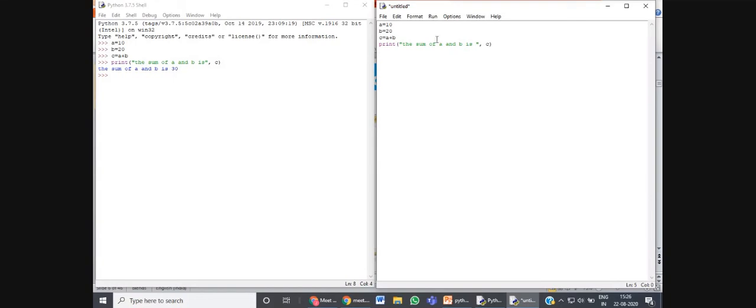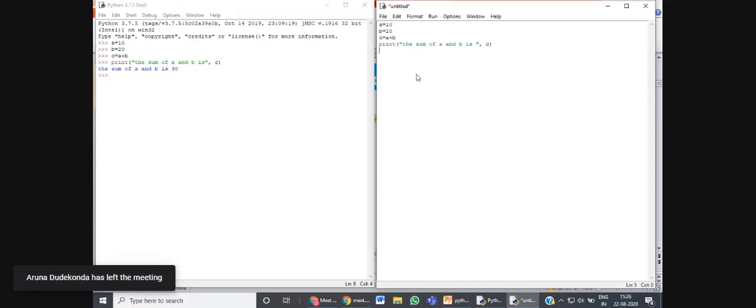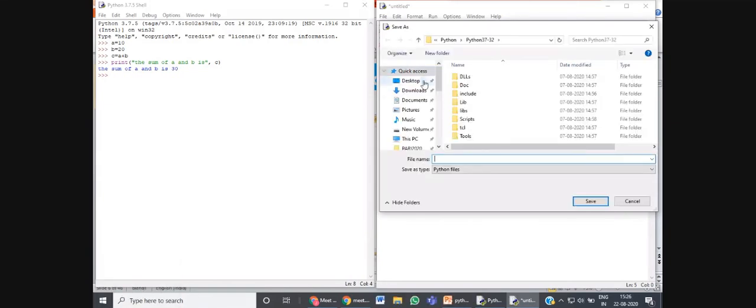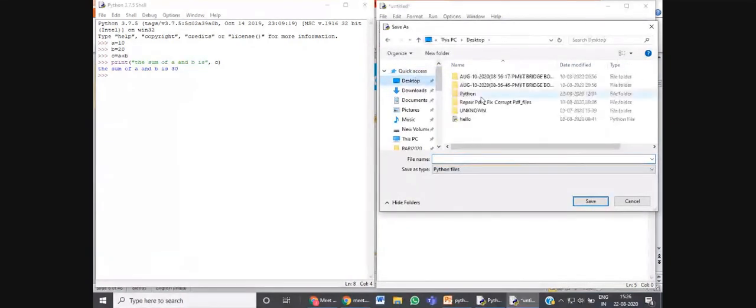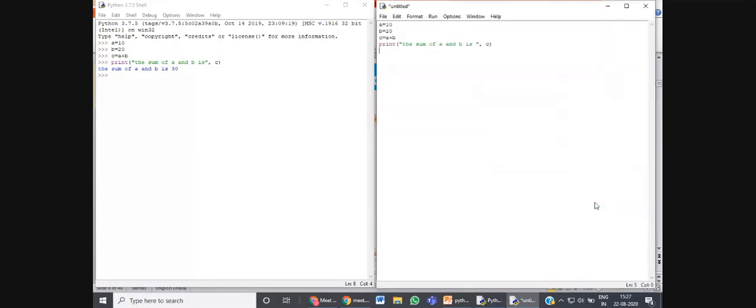All right, so this is the program, and first of all you have to save the program. From the file menu, go to the save option. This is the very simple step that we do in every piece of software on a computer. Wherever you want to save the program, you can save, and remember to give the .py extension. Here I have given the name first to the program, and .py is the extension given to the program, and here I am going to save it.